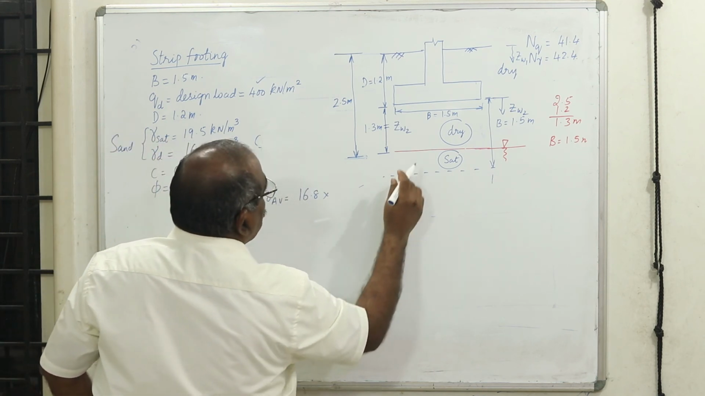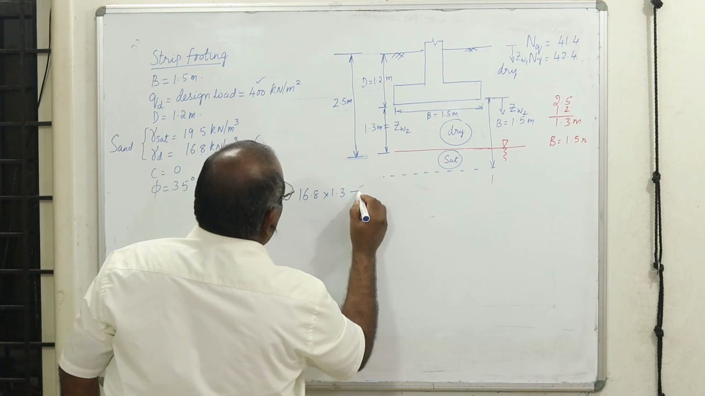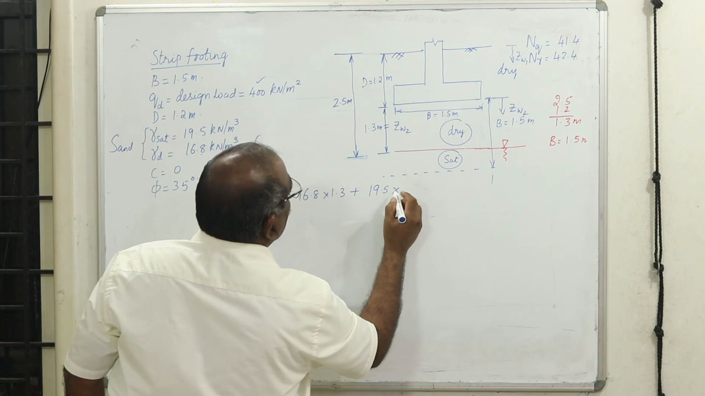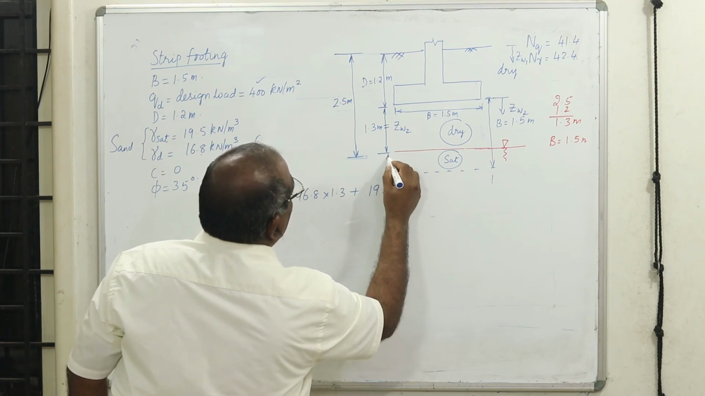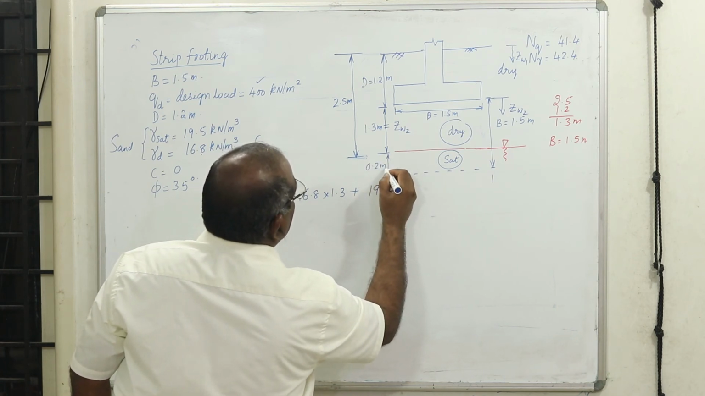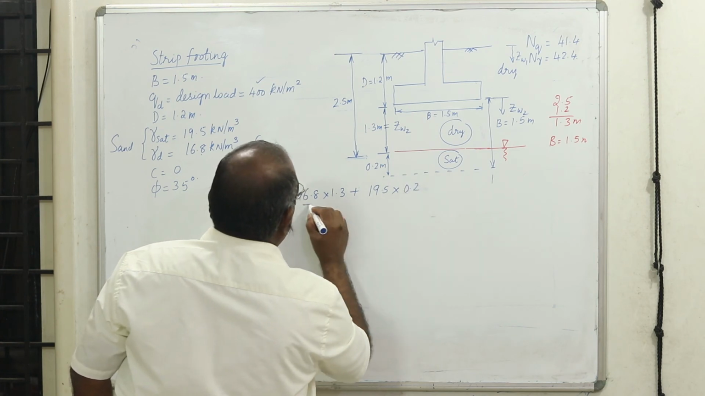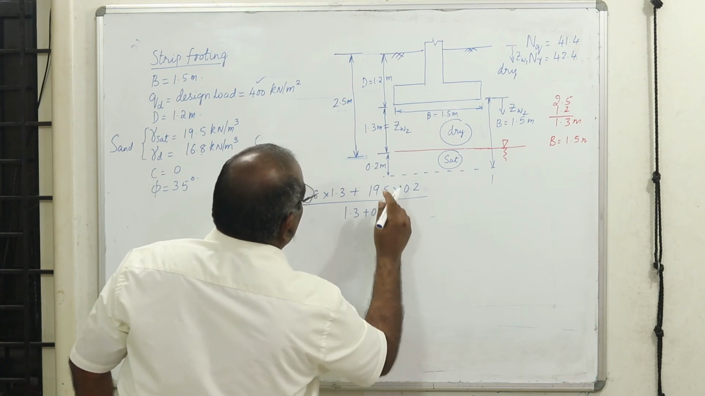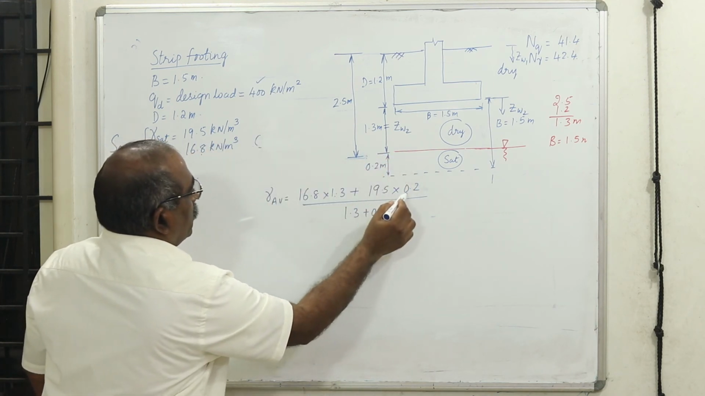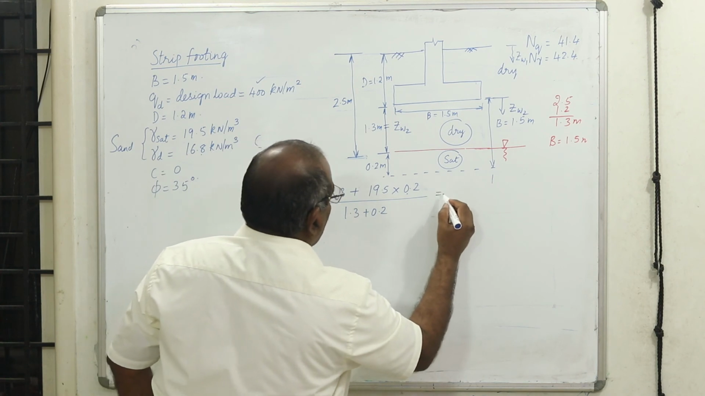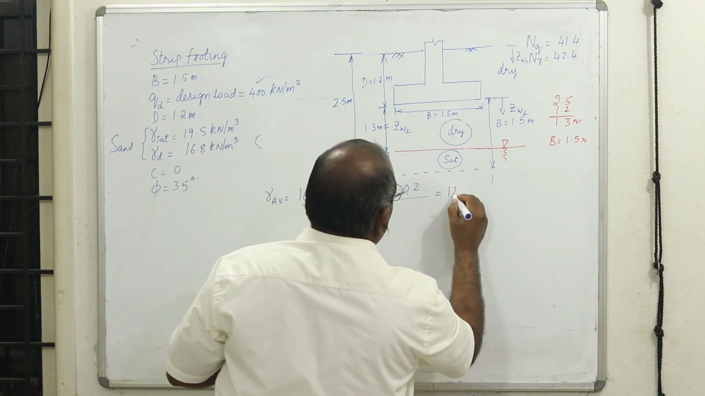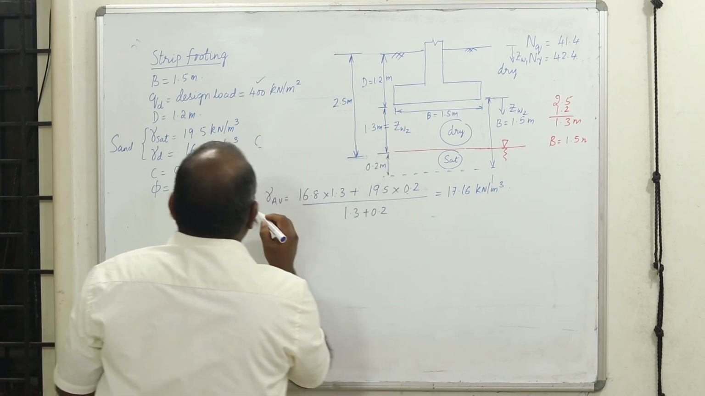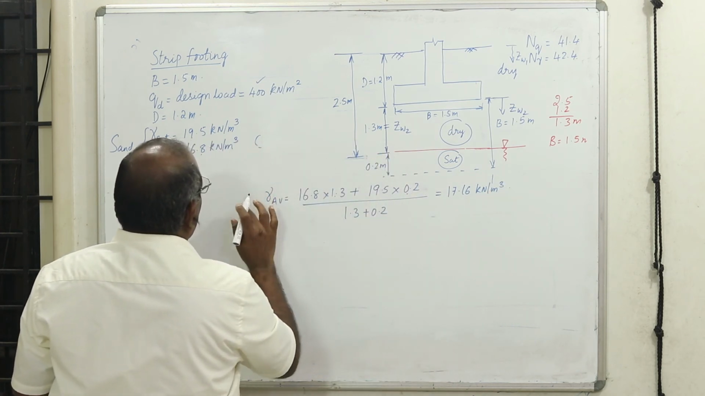16.8 into the depth 1.3 meters plus the saturated unit weight, which is 19.5, into the depth 0.2 meters, divided by the total, this depth plus this depth. Now this works out to 17.16 kilonewton per meter cube. This is one thing.